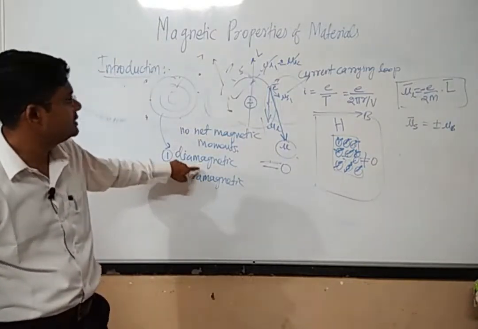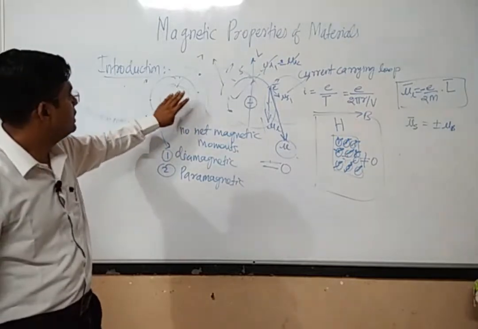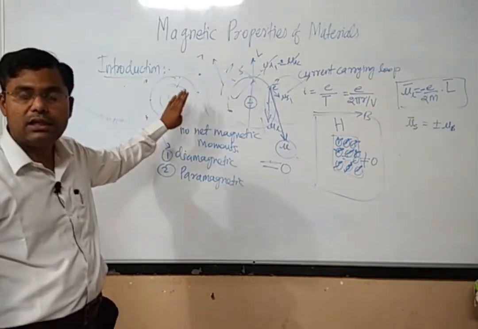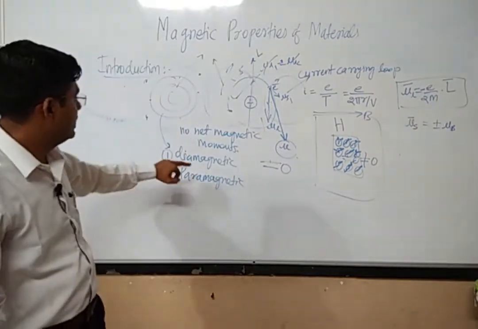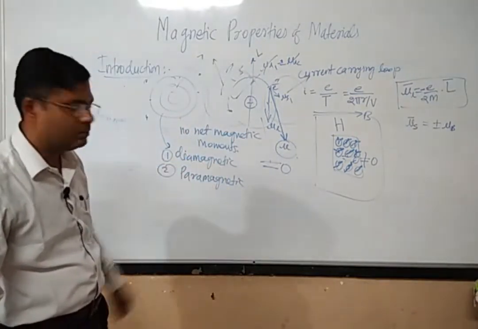Then there are diamagnetic materials. Diamagnetic materials are those for which the resultant atomic magnetic moment is exactly equal to zero. Such materials are called diamagnetic materials.